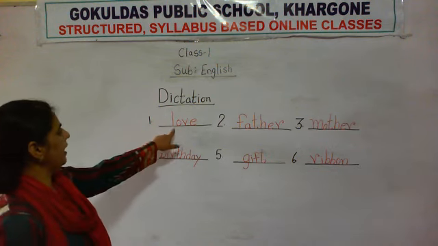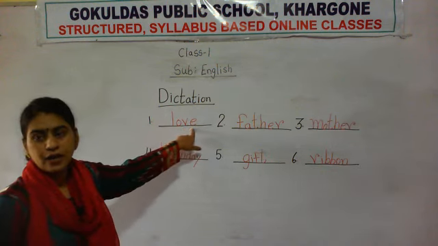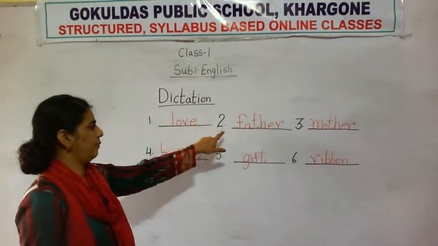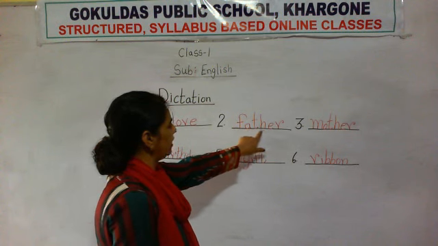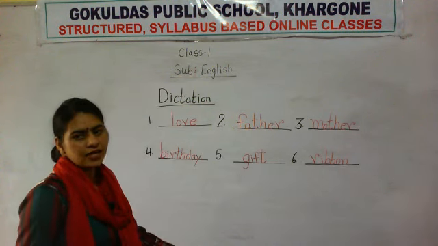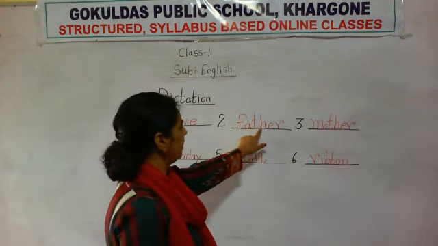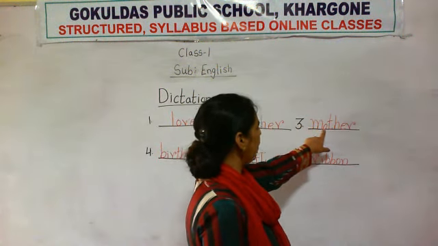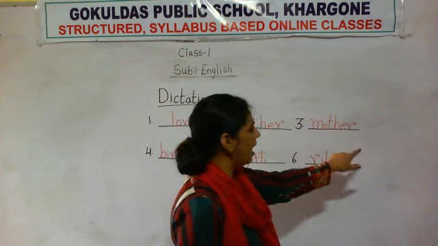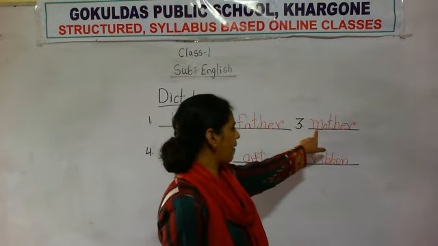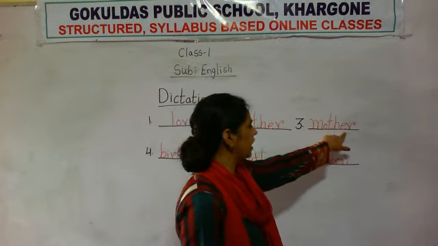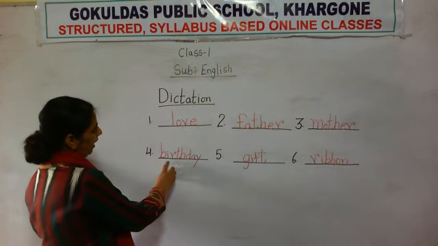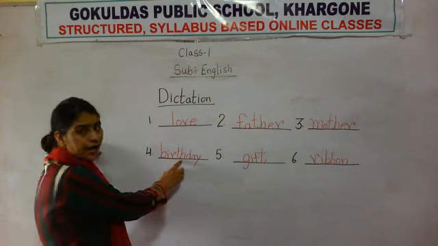Number 1, L-O-V-E, love. Number 2, F-A-T-H-E-R, father. Number 3, M-O-T-H-E-R, mother. Number 4, birthday.